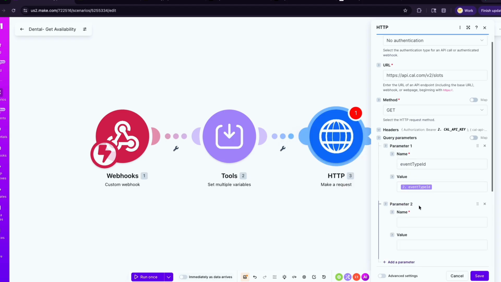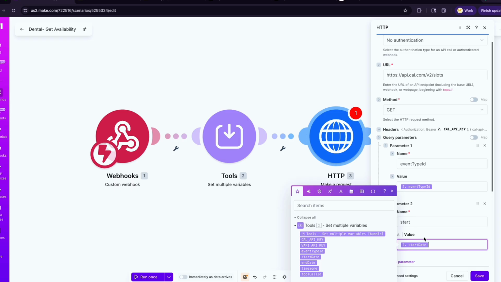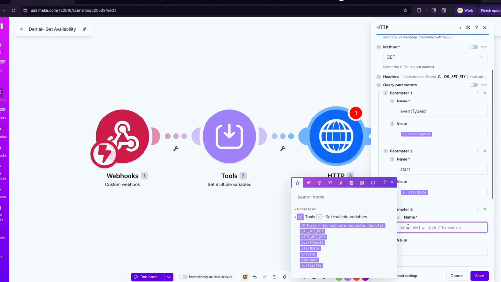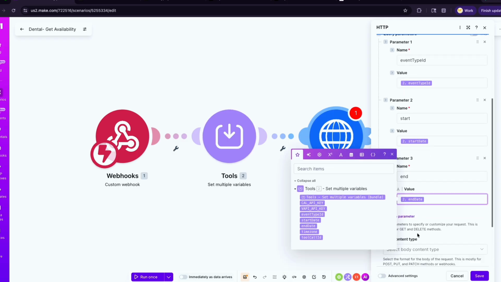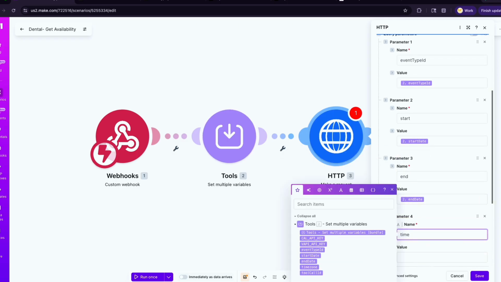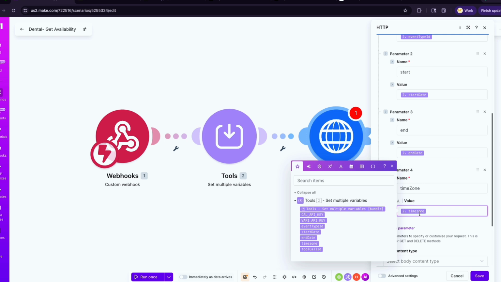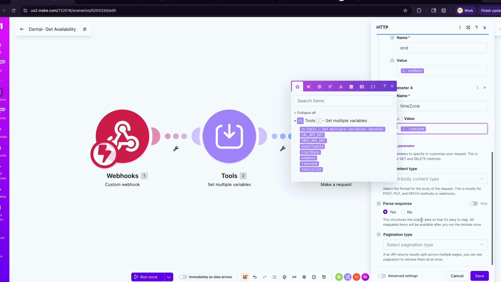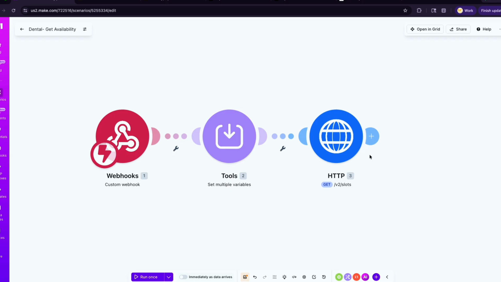Another parameter that we need is the start, and that is going to be the start date. We need the end, another parameter, and that's going to be our end date. You also need another one, which is your time zone, which will be our time zone. Okay, so those are the things that we were requesting from in here. We're not sending any body content because we're not posting. We're trying to get information.